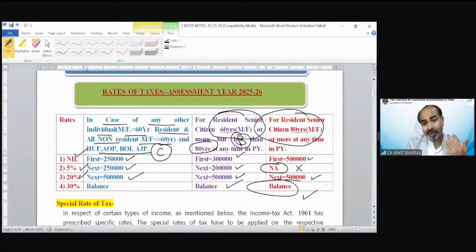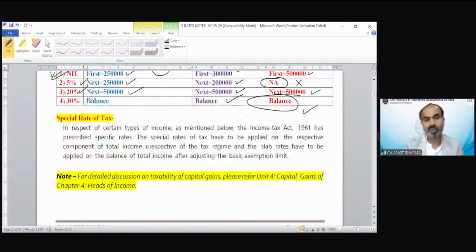So what this table is going to make us understand, we can understand very simply. That's the money train concept. That money income or income train you can understand, and you just need to remember this first point, how much basic exemption limit is for whom. Special rate provisions, you can see, we are going to discuss in capital gain, income from other source, and the last chapter, that is calculation of total income and tax. Do not bother about it. We will discuss it in future.